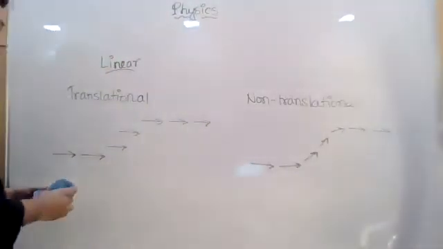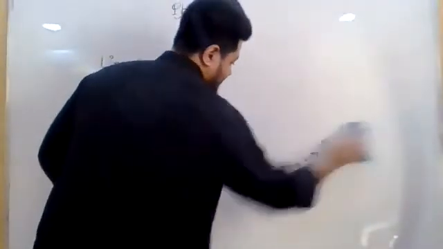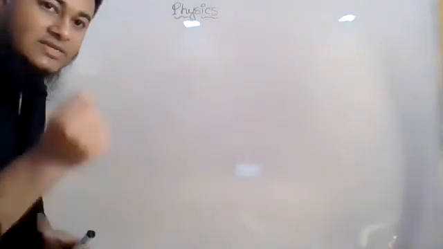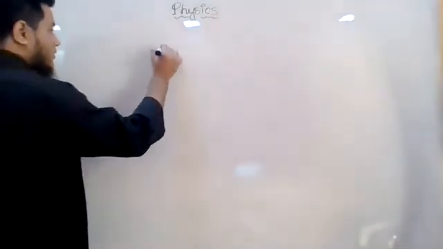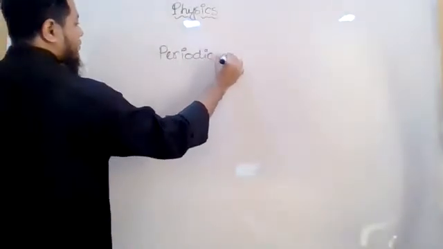The next type of motion that we have is periodic motion. Periodic motion, okay? The best example of it is the clock, the hand of a clock. Periodic motion.